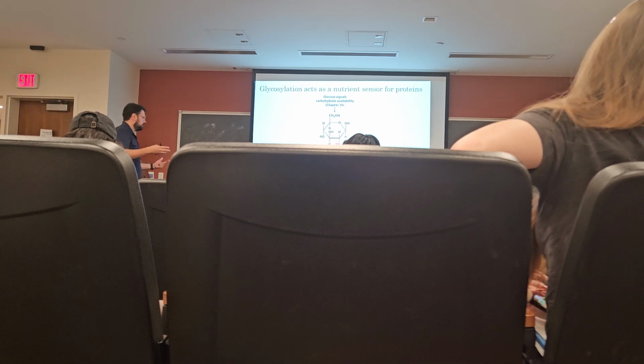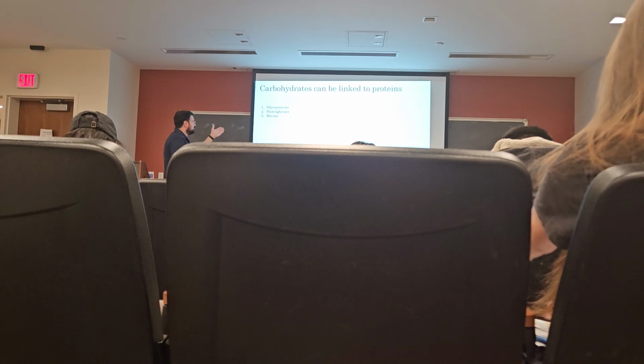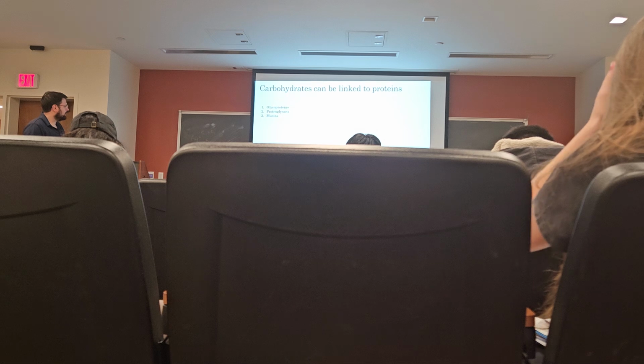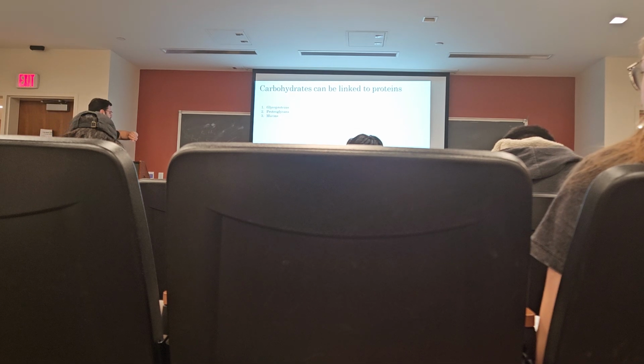So it can do something, right? So glycosylation can act as a nutrient sensor. Now carbohydrates, like that N-acetylglucosamine, can be linked to proteins in three categories: glycoproteins, proteoglycans, and mucins. I don't think we'll get to proteoglycans, but I do want to try to talk a little bit about glycoproteins.